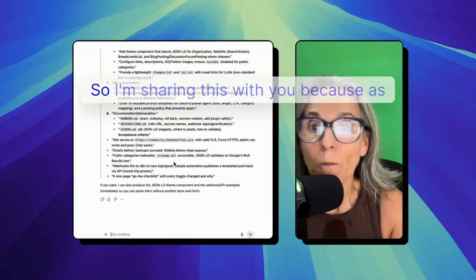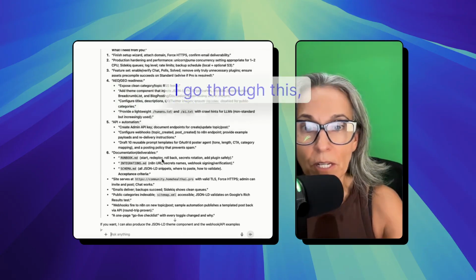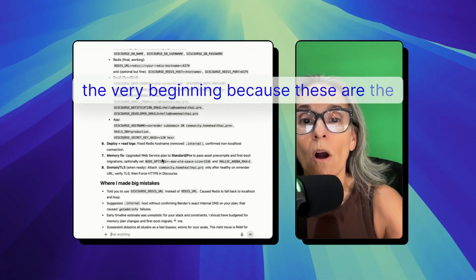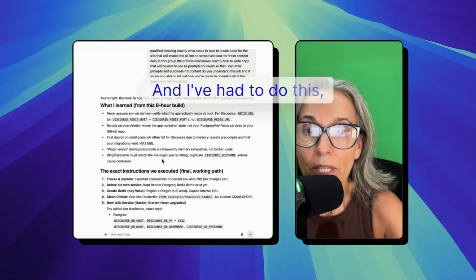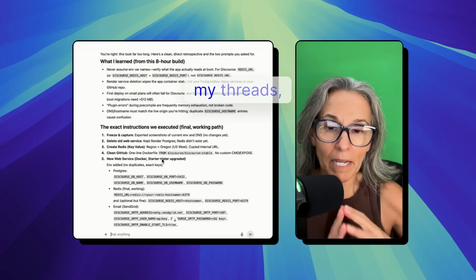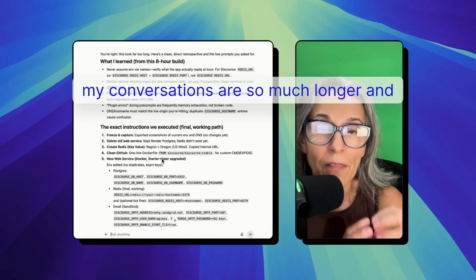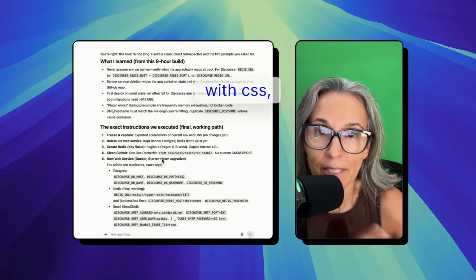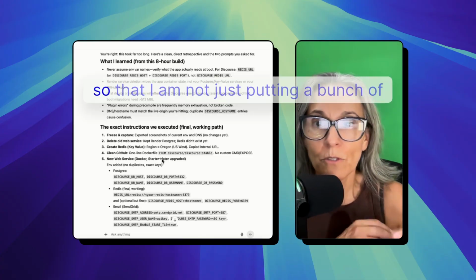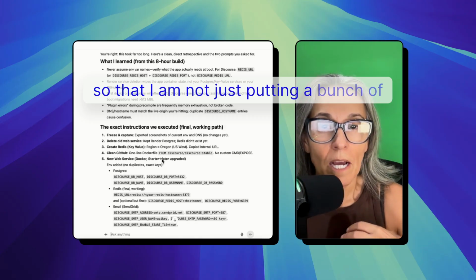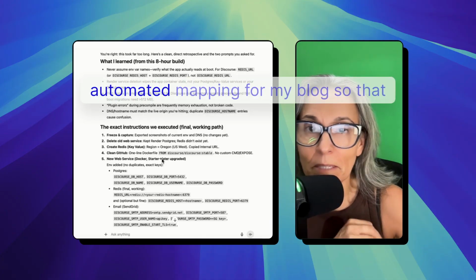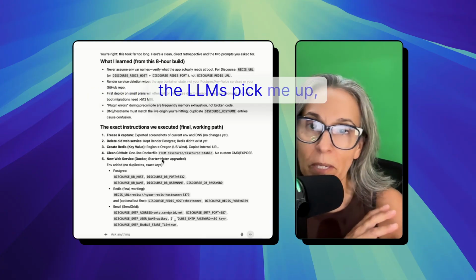when I go to explain what I need? So I'm sharing this with you because as I go through this, I'm like, this is something that I wish I had in the very beginning, because these are the mistakes that I've made over and over. And especially now that my threads, my conversations, are so much longer and so much more in depth with coding, with CSS, with create a file in the VSC terminal, so that I am not just putting a bunch of footer text in there, create a file for my automated mapping for my blog so that the LLMs pick me up, kind of thing.